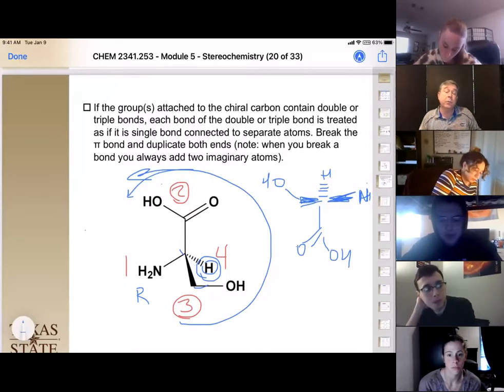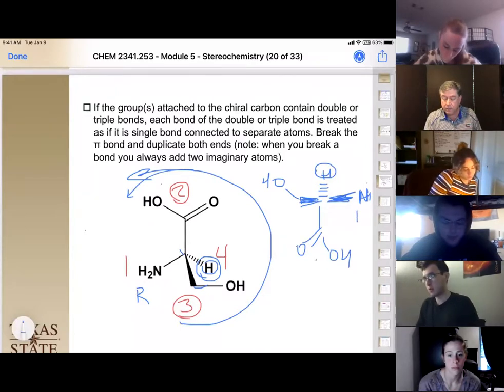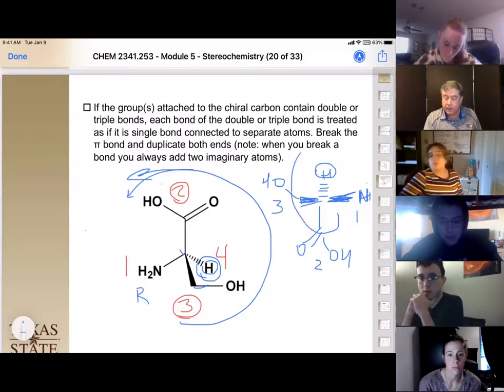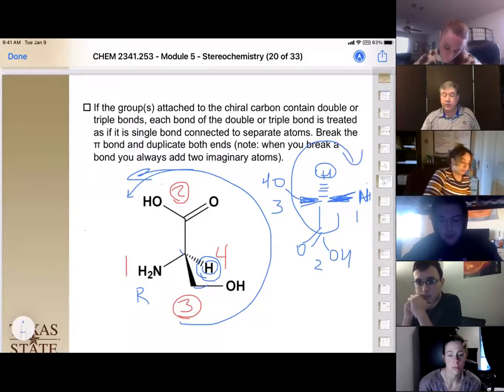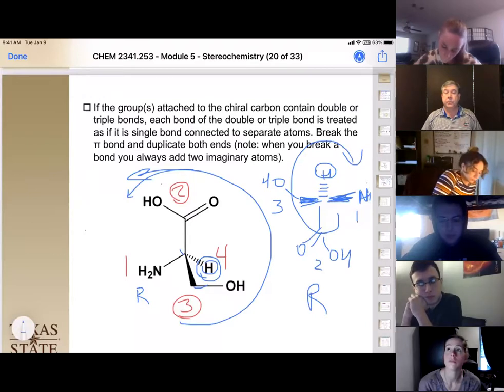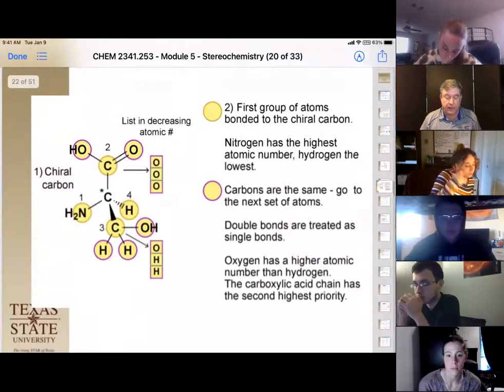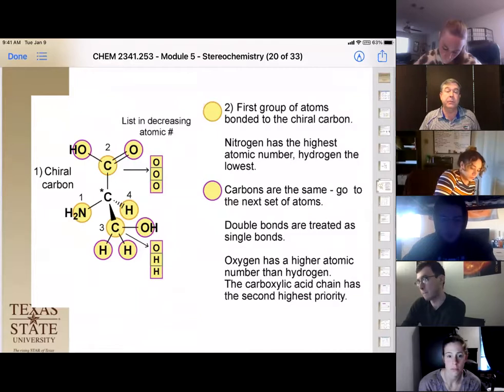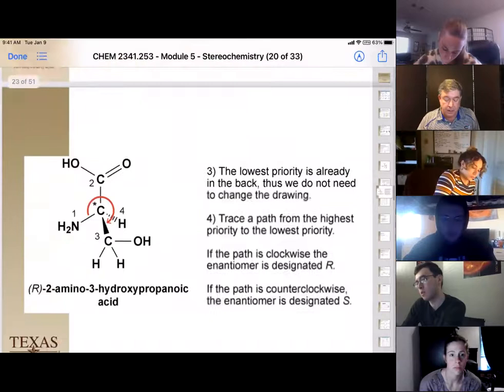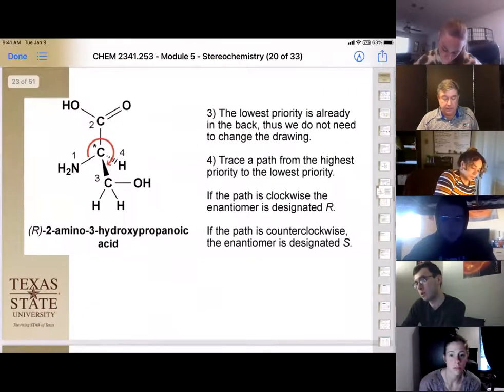So now let's use the rule in the book right here. This is our number 4. This is our 1, 2, and 3. And that is going in a clockwise fashion. Therefore, it is R. Okay. So I've shown you 2 methods to find R and S. Pick one and practice. Okay. All right. Okay. And again, the prioritization we use with the multiple bonds is here if you want a greater explanation. And it is R. Yay.